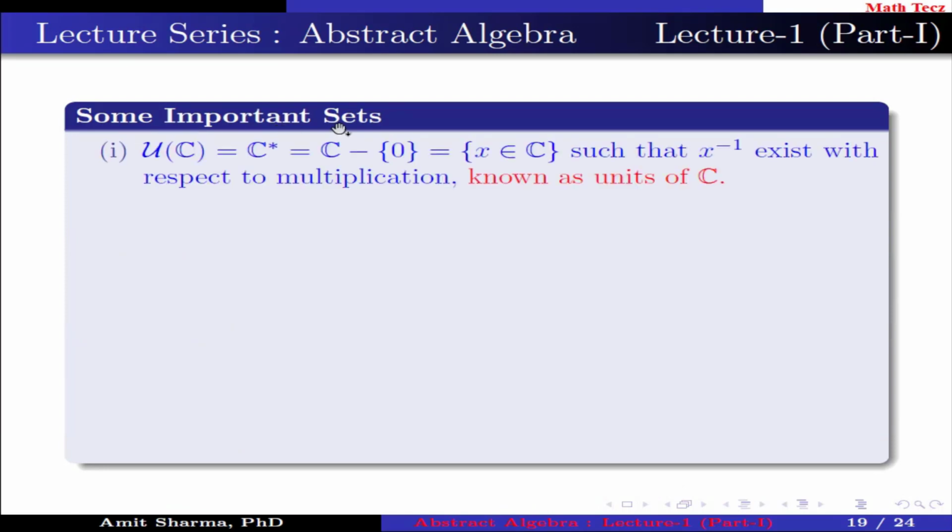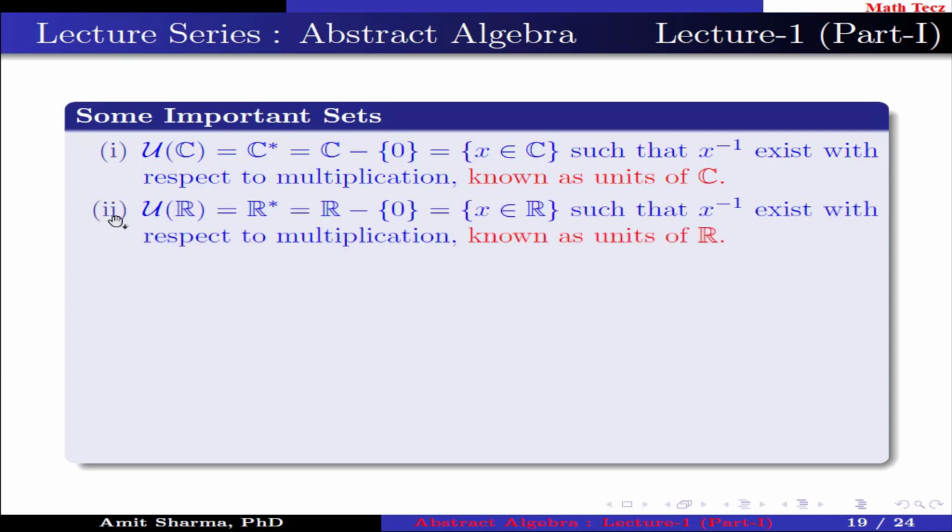Some important sets. Number 1, U(C), which is equal to C star, which is equal to C minus 0, means exclude 0 from complex numbers, contains x belonging to complex numbers such that x inverse exists with respect to multiplication. The set is known as units of C. 2, U(R), which is equal to R star, which is R minus 0, means exclude 0 from R and contain those elements from R such that x inverse exists with respect to multiplication. This set is known as units of R.